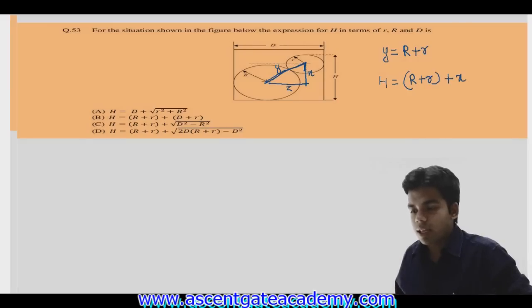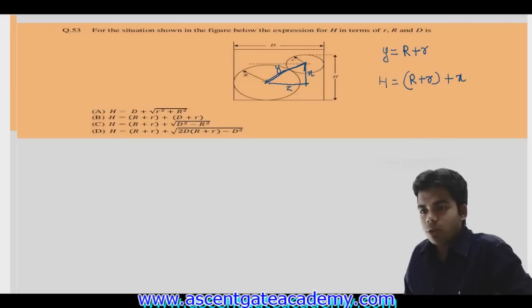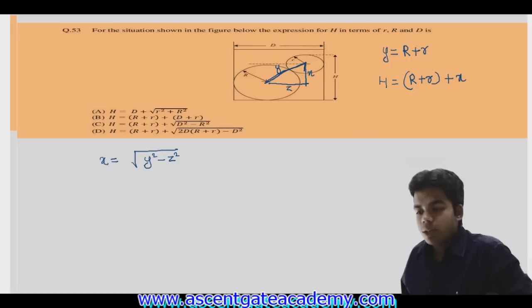If you look at this triangle and apply the Pythagoras theorem, x will be equal to under root of y square minus z square. Y we have already determined as capital R plus small r. Z, how can we determine?